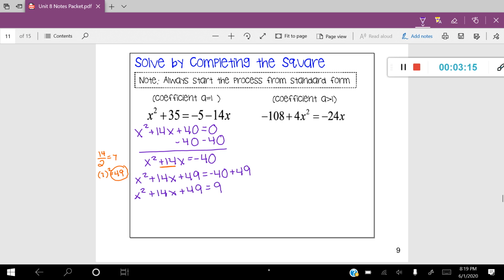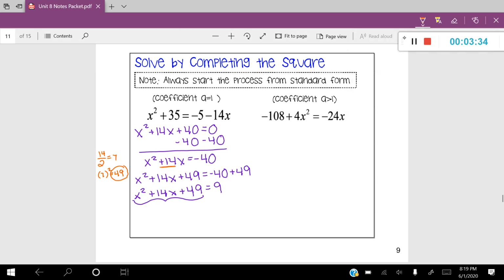All right, this is the point at which you want to get to when you're completing the square, because if you take a look at the left-hand side, every time you do this process, it's going to create a perfect square trinomial. And let me do a little refresher on what a perfect square trinomial is.